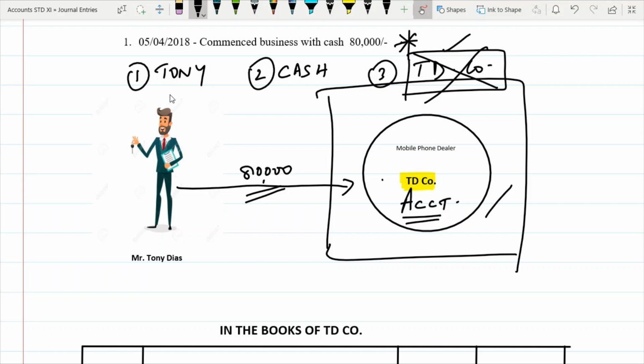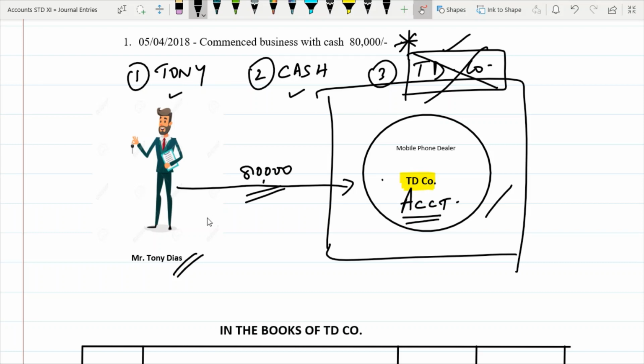So what are the two important things here now? That is Tony and cash. Tony is a sole proprietor and this is his company, so he has put 80,000 into his own business. Here we shall start with Tony. Is he the giver or is he the receiver of the money? Tony is the giver of the money.